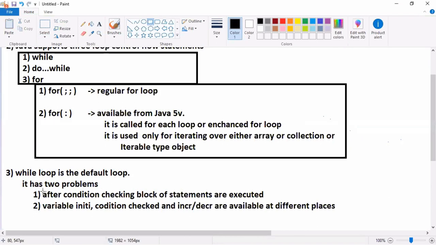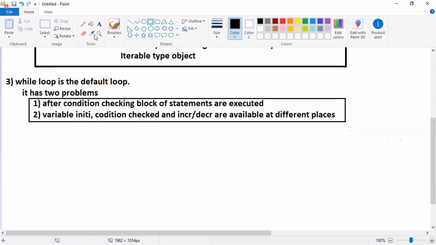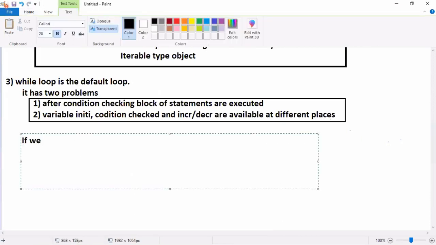My requirement is I want to execute the block of statements at least once. If we want to execute a block of statements one or n times, compulsory one time, then while will not be used.